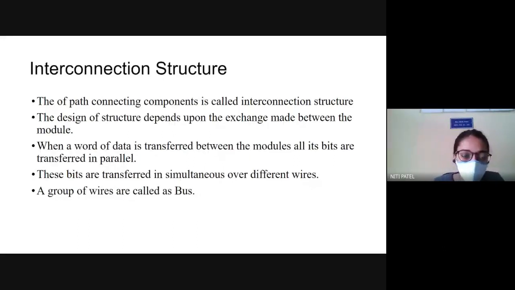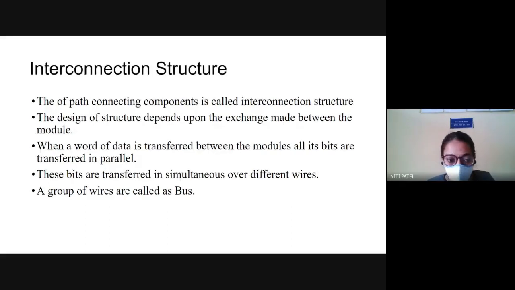Okay. So whenever the data is getting transferred, that means whenever these bits are getting transferred, they do not go one by one, they go in parallel. So if I have data of 16 bits, it will not go 16 times one by one. All the 16 bits will go together in parallel. How is this possible? This is possible because of the interconnection structure, which is nothing but the bus. So with the help of a bus, I am transmitting the data in parallel. In parallel means every bit is going at the same time.